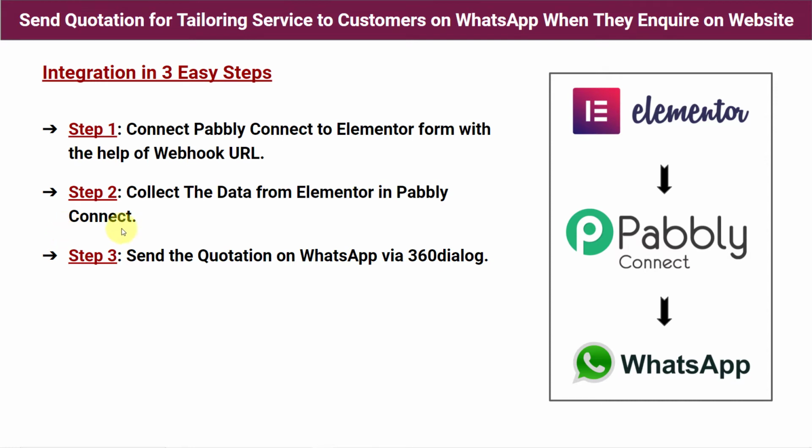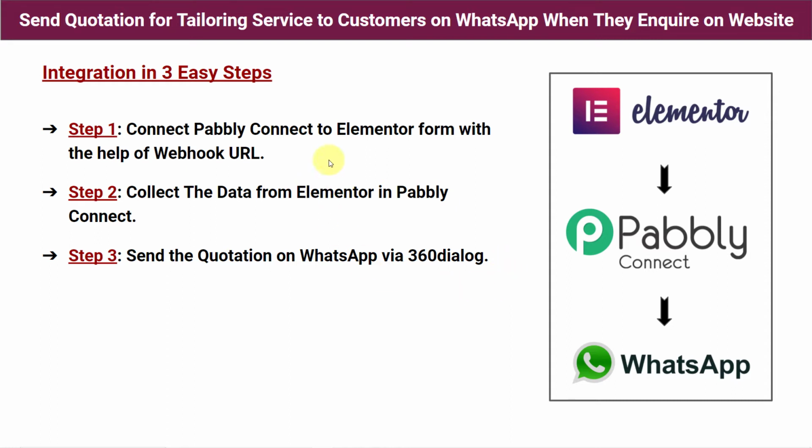Okay, so in second step, we'll bring the data of a person who's filled the form of Elementor here in Pabbly Connect. And step 3 is send the quotation on WhatsApp via 360 dialog. So finally, we are going to send the quotation on the WhatsApp account of the person whose data we have captured here in Pabbly Connect. And to do this, we are going to use another application which is called 360 dialog. So I will tell you what 360 dialog is later on in this video.